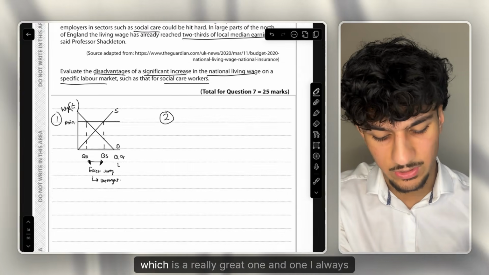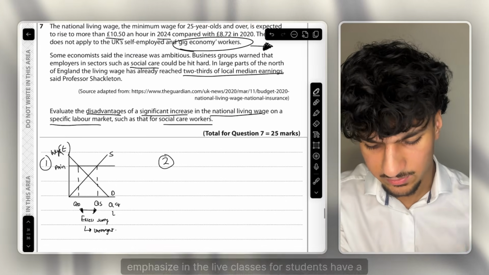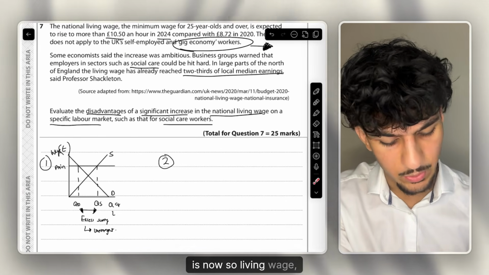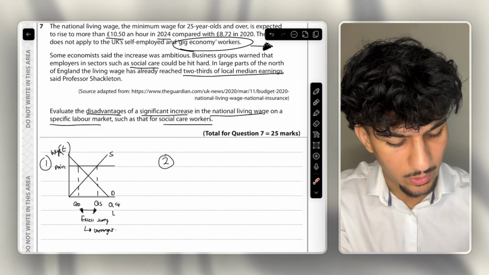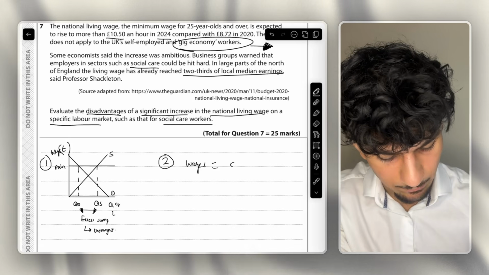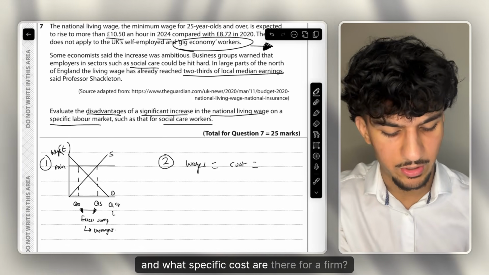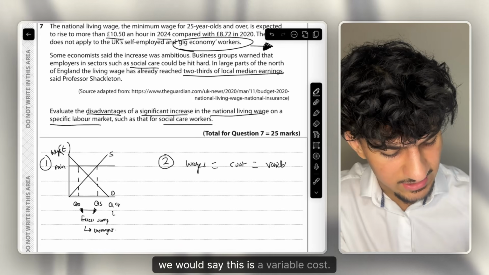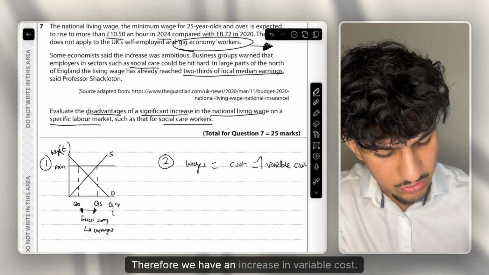But the second one, which is a really great one, and one I always emphasize in the live classes for students to have a shot at, is now. So living wage, wages are increasing for firms, and wages are a cost for a firm. And what specific cost are they for a firm? Since we're talking specifically about wages, we would say this is a variable cost. Therefore, we have an increase in variable cost.